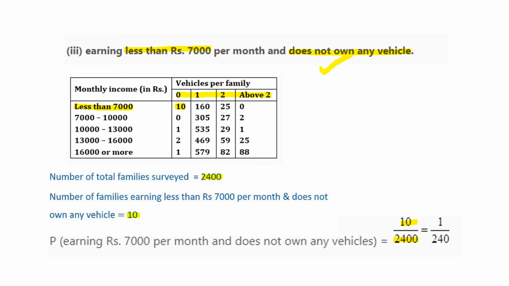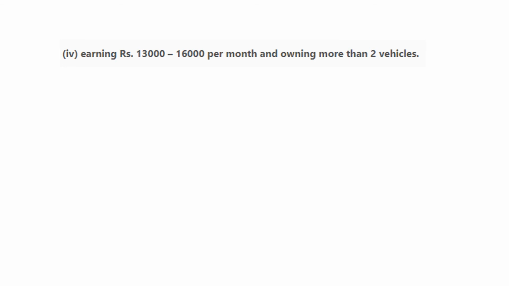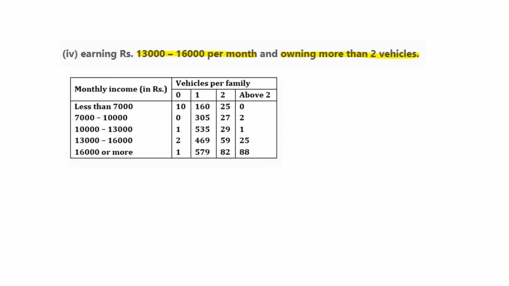Now let us solve the next question. Earning rupees 13,000 to 16,000 per month, this is the condition on monthly income, and owning more than two vehicles. These two conditions we should check in the table again. 13,000 to 16,000, if you observe, is the fourth observation, isn't it? And more than two vehicles means above two.